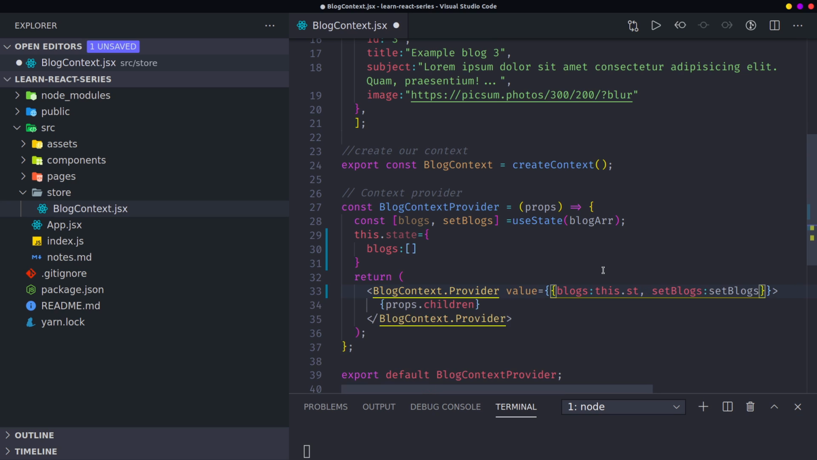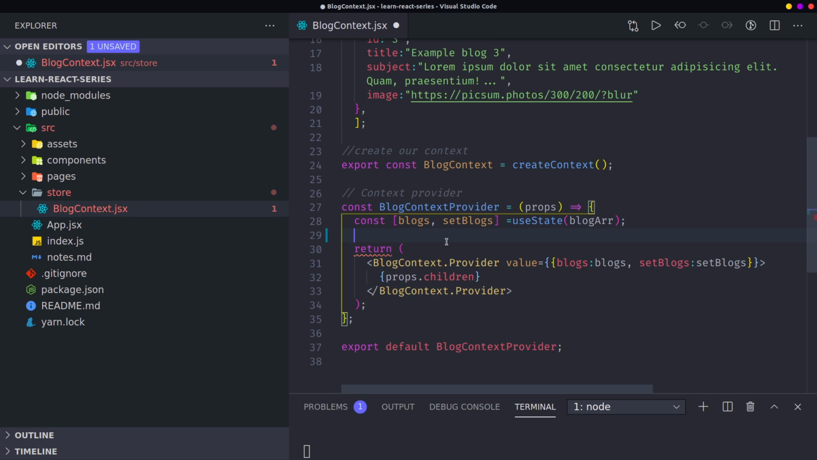There's no difference. The value, in our case, is simply an object. It can be an object, it can be an array, so whatever you define. It's simply a prop which will be available for all the children. That's what we said. And then how do you use this value here? Use it using the use